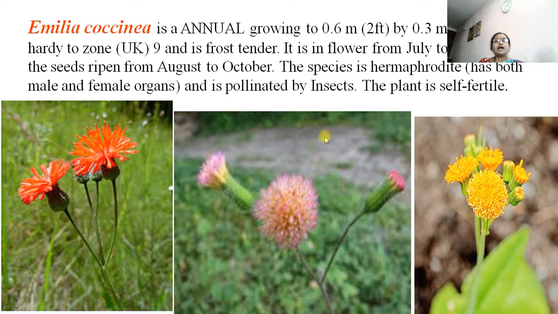Then Emilia coccinea. This is an annual growing plant. It is hardy. It is found in the UK, and its flowers bloom from July to October with very beautiful flowers. They are pollinated by insects and self fertile.